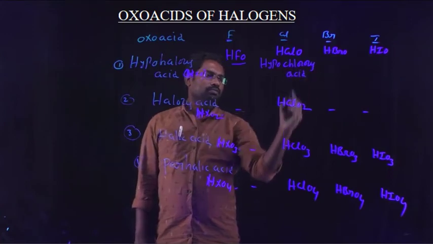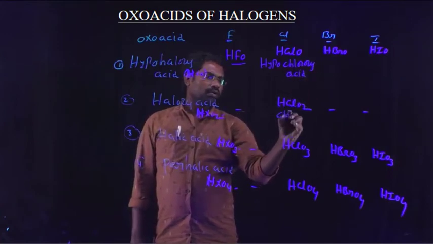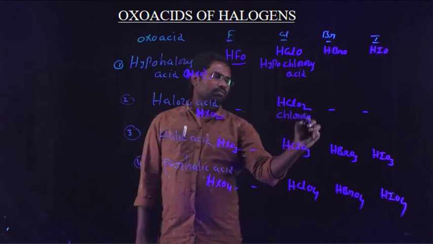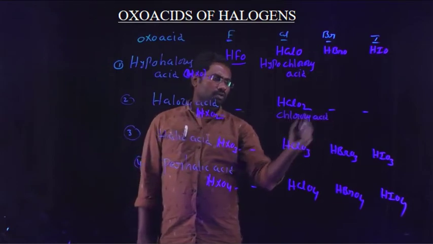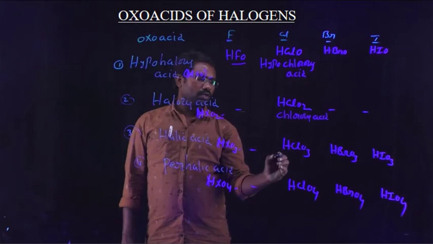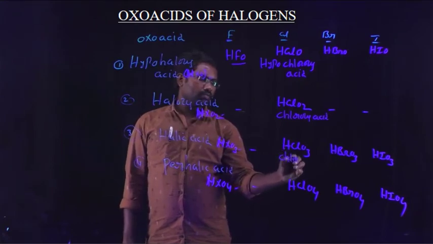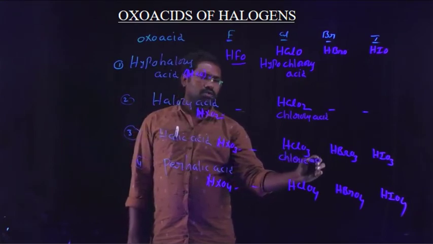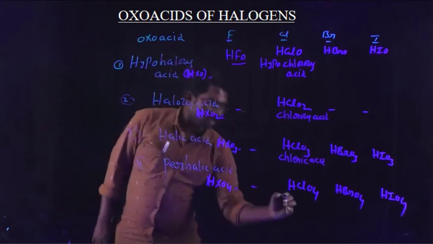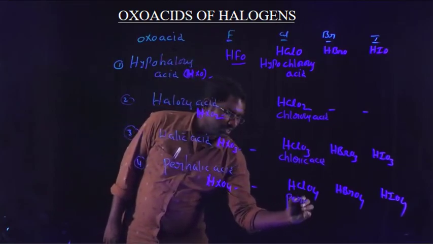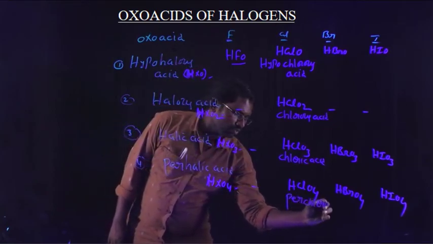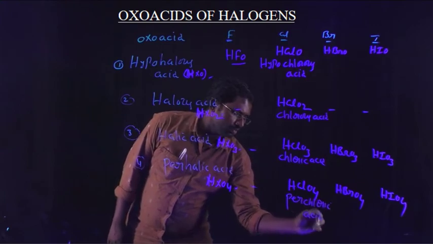And second one chlorous acid, and third one chloric acid, and fourth one perchloric acid.